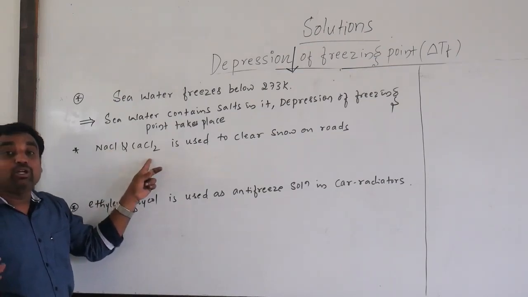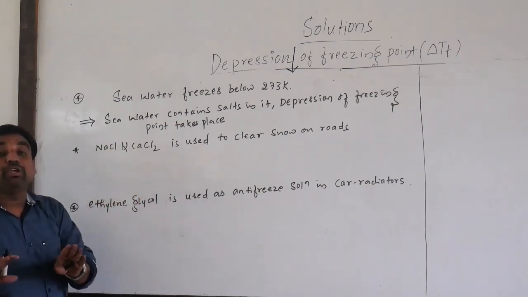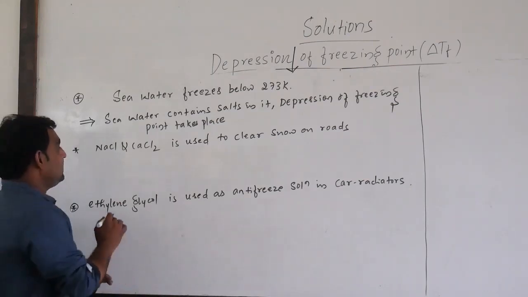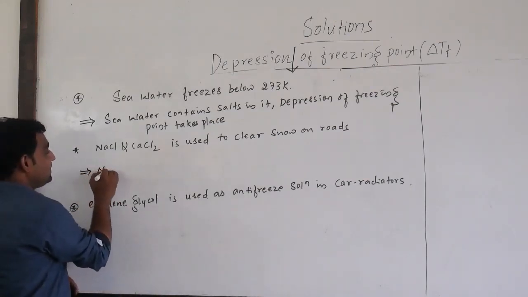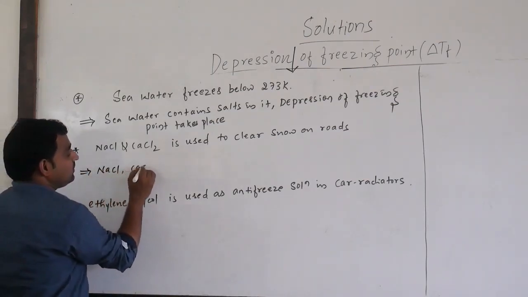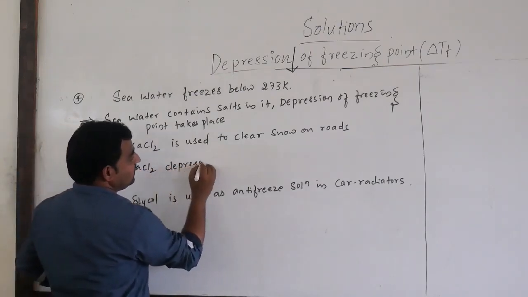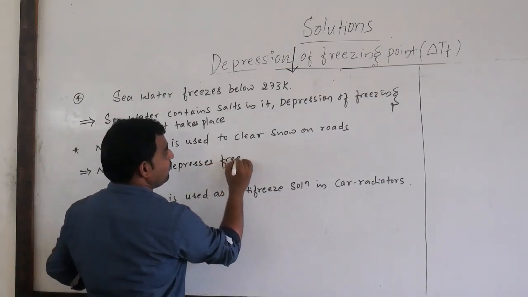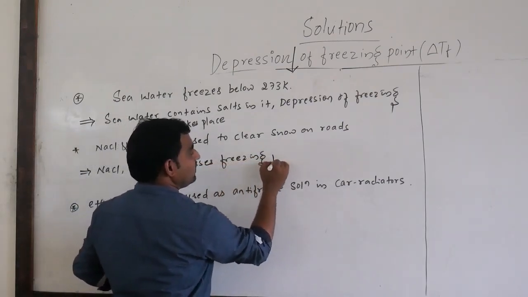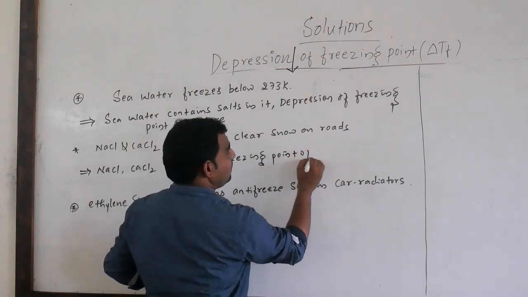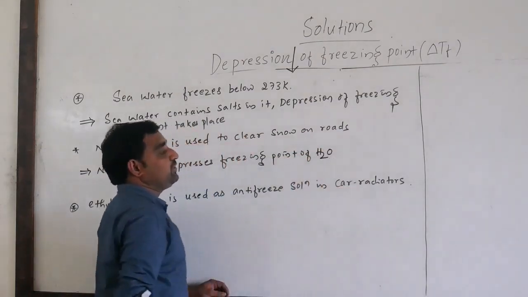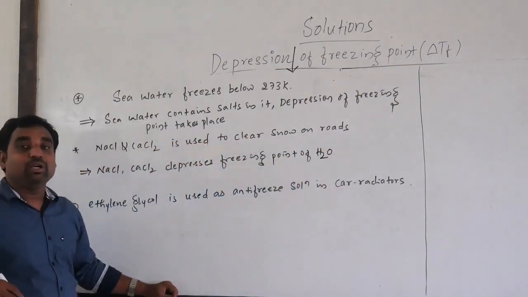The snow will become liquid. So the topic will be clear: sodium chloride and CaCl2 depress the freezing point of water, and the road will become clear.